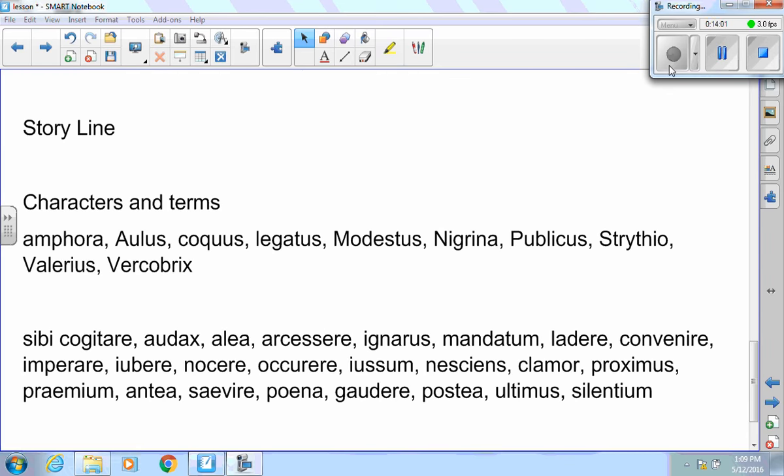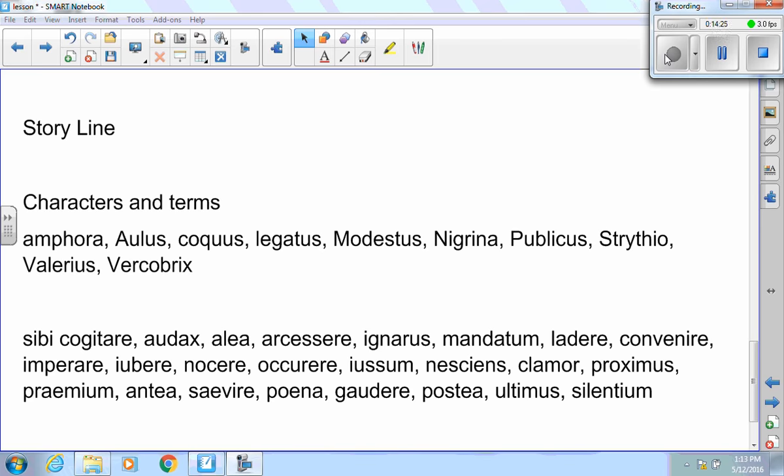It is fairly important that you remember the storyline. So go back through the stories that are in the book. I would skim over them a little bit, and make sure that you know what's going to happen from one to the next. In our first story, Suporio, that's where Modestus and Strithio are hiding out, having let everybody out of their cages.